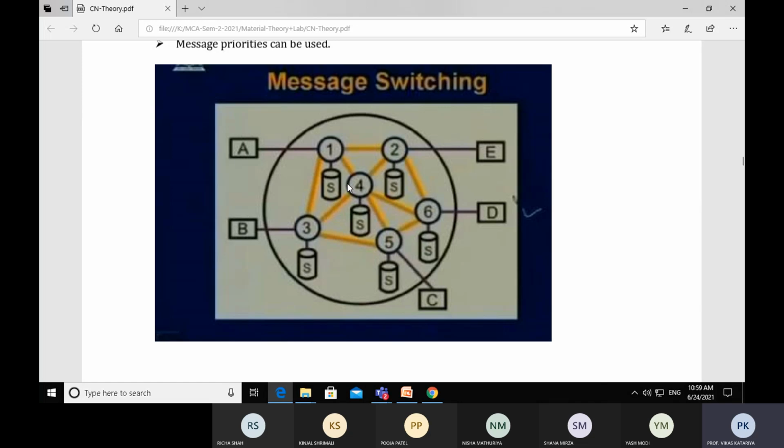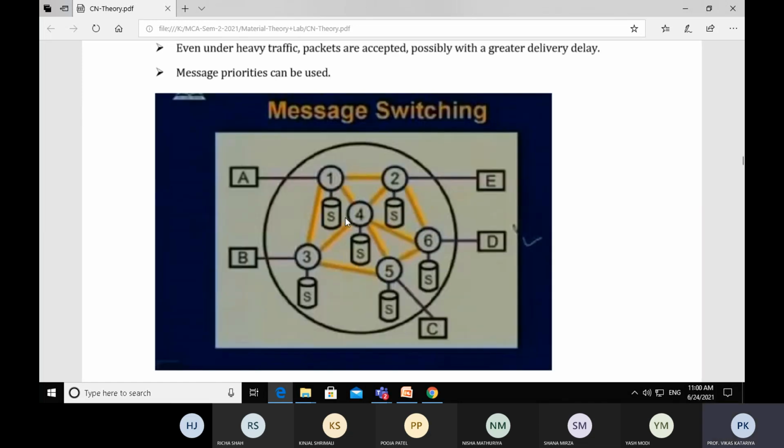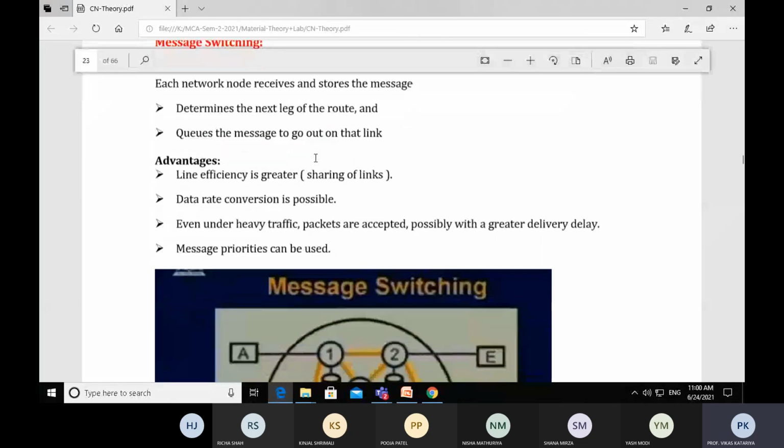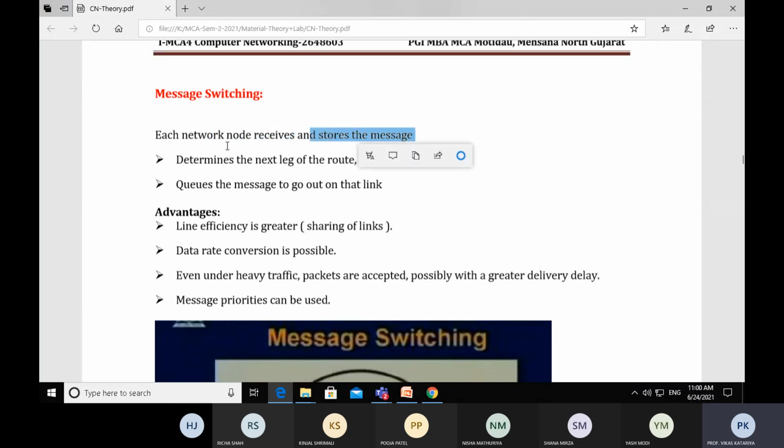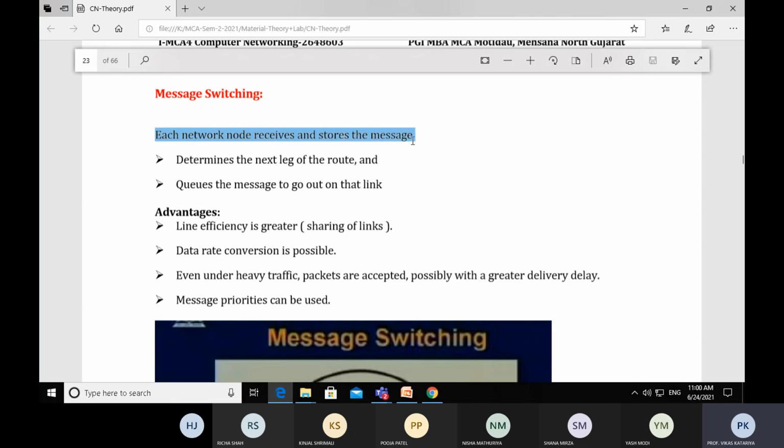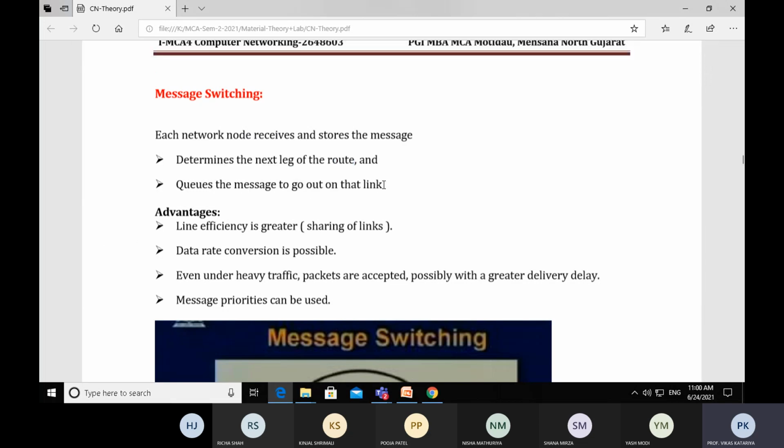Here, for storing and for deciding the next leg, storage capacity is used by each node. This is the new thing in message switching that is not available in a circuit switch network. So let's read the statements one by one. Now you get to know how message switching takes place. Each network node receives and stores the message. Now you understand what these terms tell us. It determines the next leg of the route and queues the message to go out on that link.